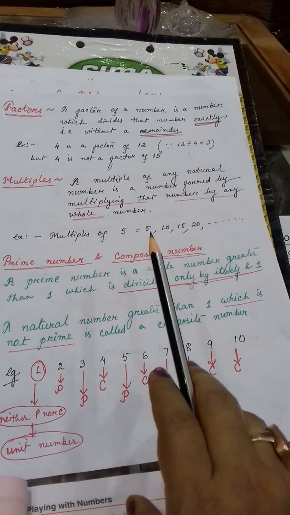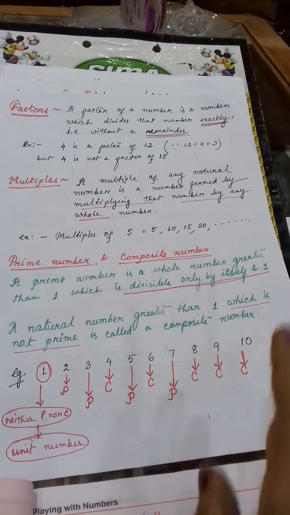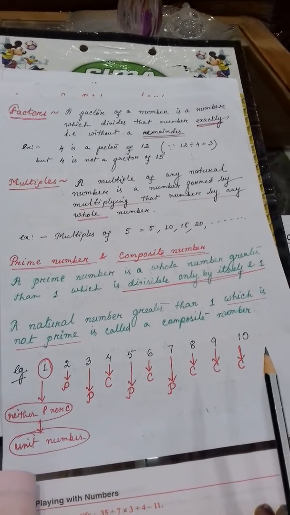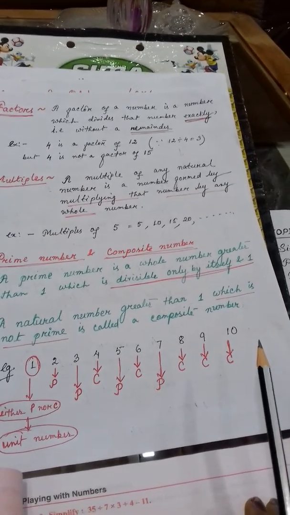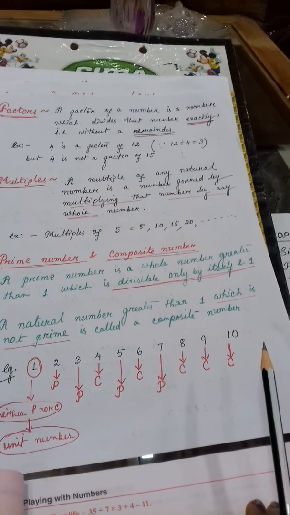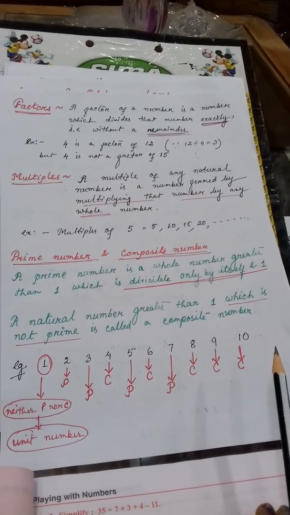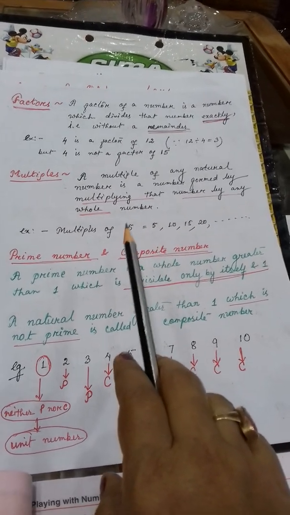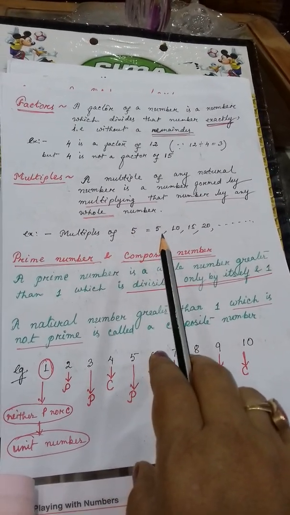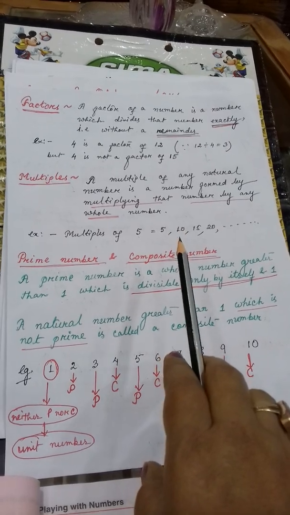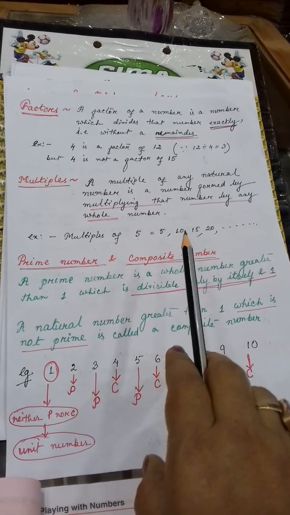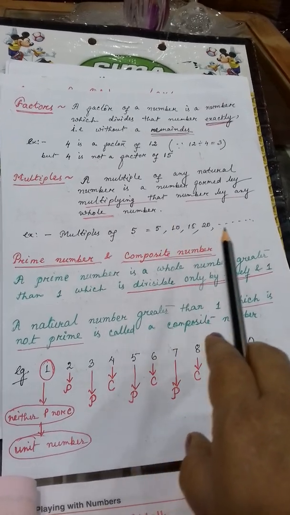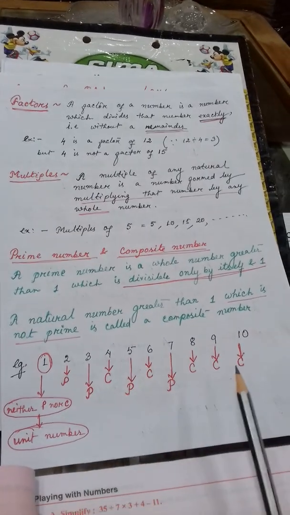Whatever products you get, those products are known as multiples. Another name is product. Suppose 5. If you multiply 5 by 1, 5 ones are 5. If you multiply by 2, 5 twos are 10. In this way it will continue. So these all are the multiples of 5. Got it?